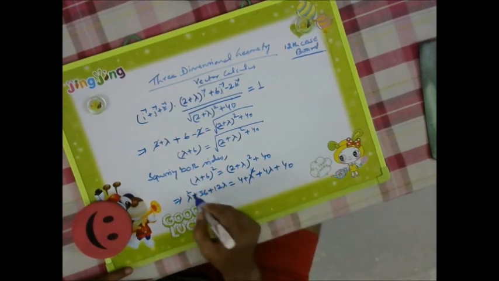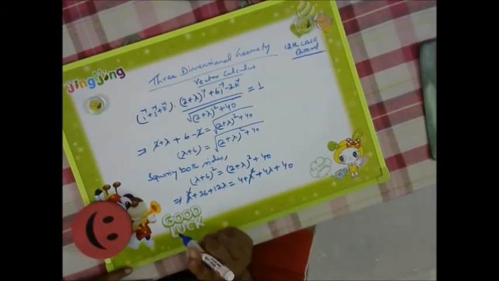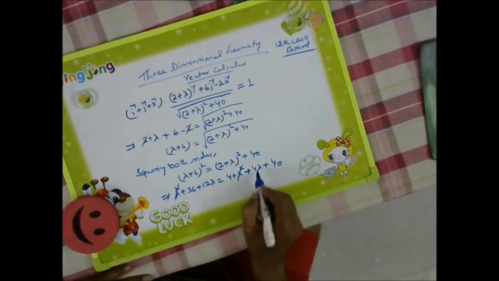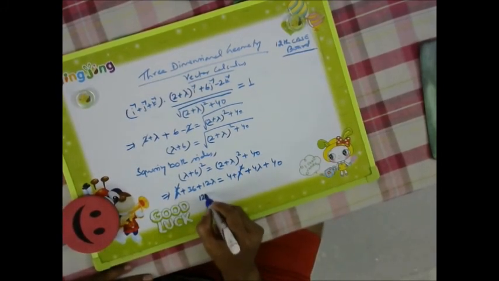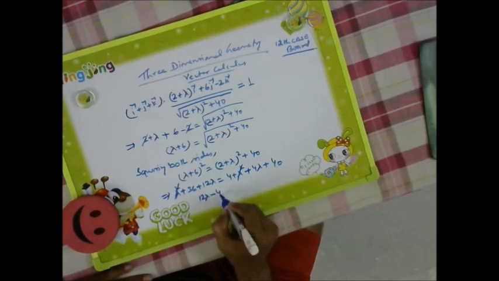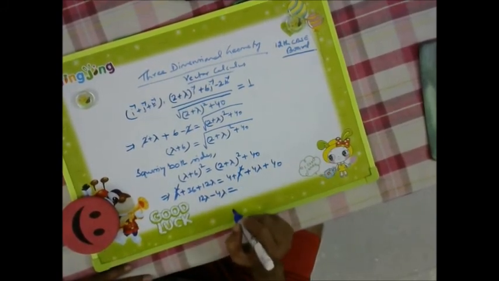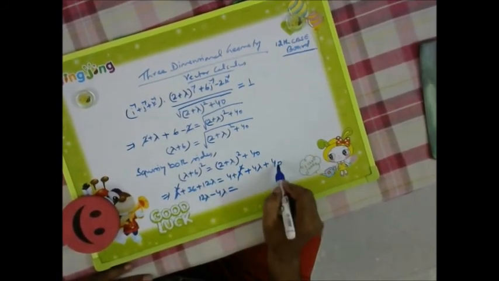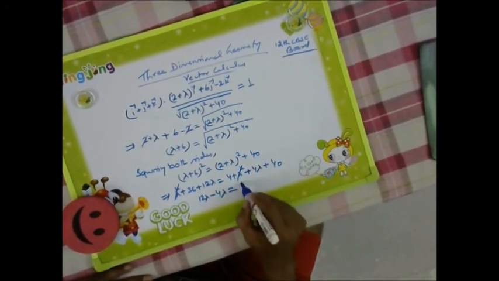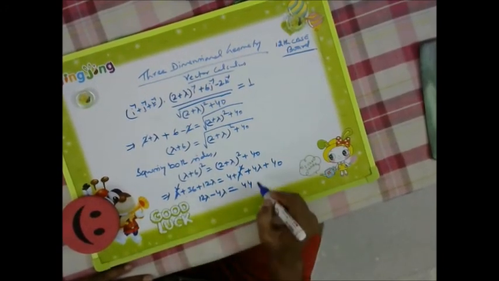Now this lambda square has cancelled. We bring the lambda terms to one side, so 12 lambda, and this 4 lambda becomes minus 4 lambda, and on the other side it is 40 plus 4, so 44, and this 36 we take to that side.